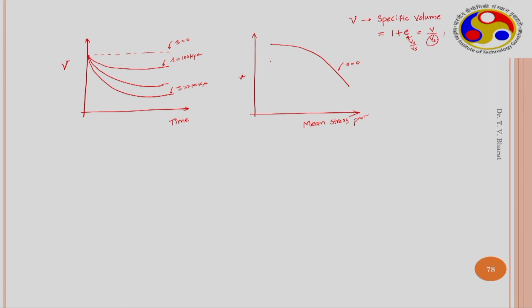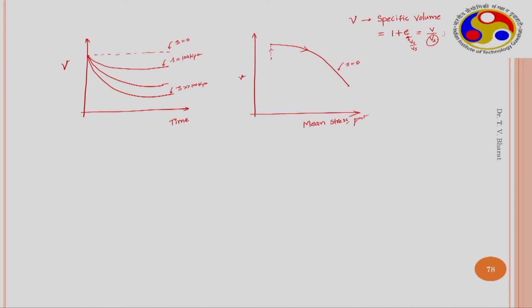For other soils in a dry condition, because if the soil is expansive soil, the initial volume of the soil sample may be here. Due to saturation, initially under this particular seating load, when you saturate, the total specific volume becomes this, and when you consolidate, this is the curve that it exhibits.